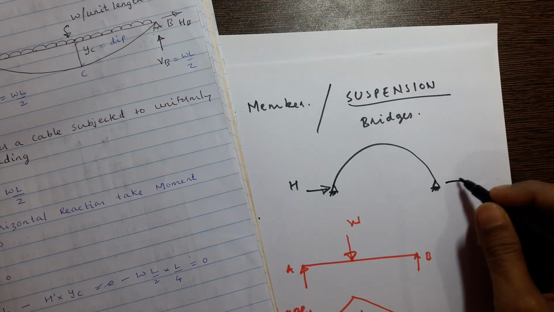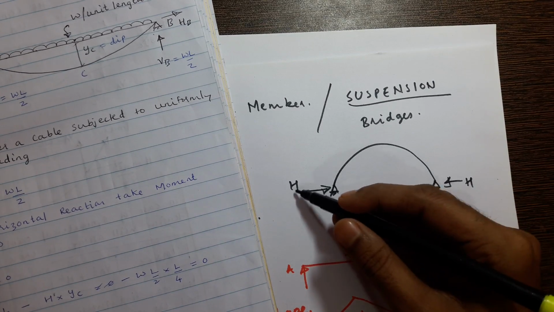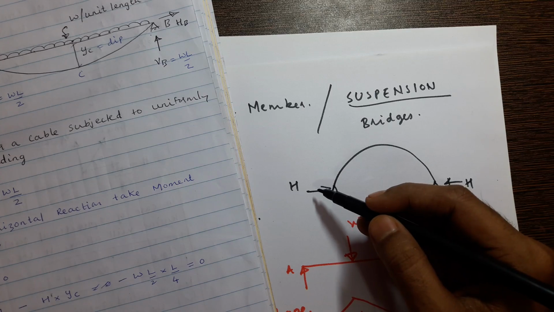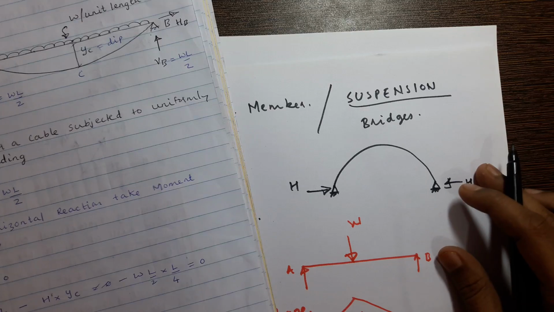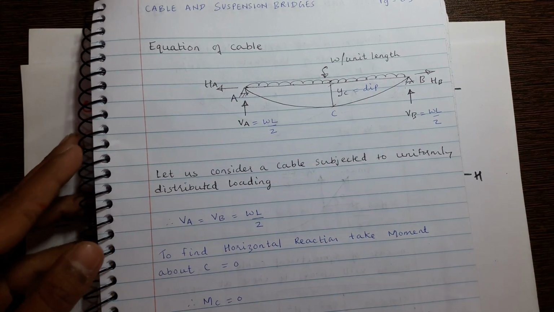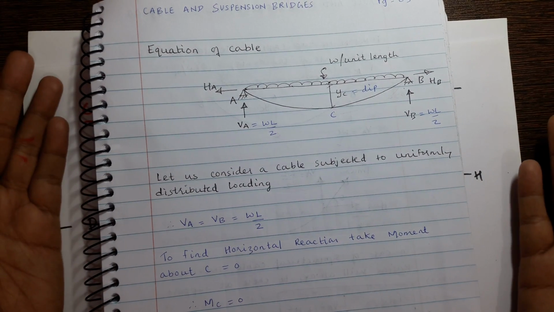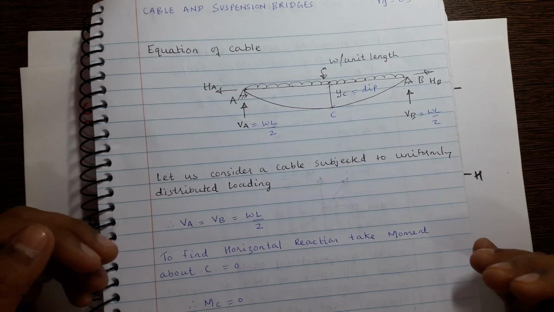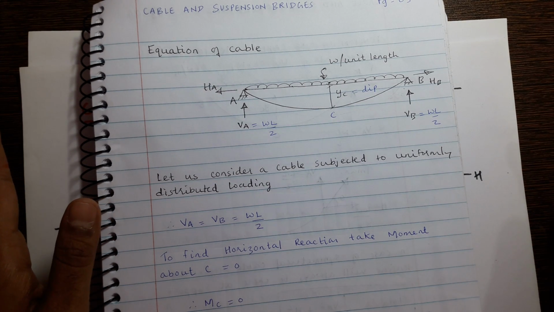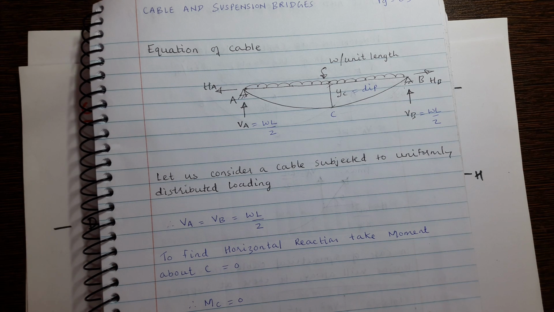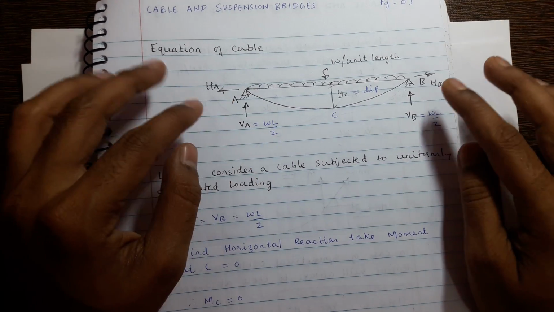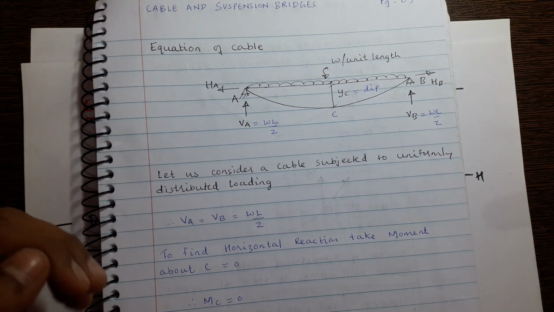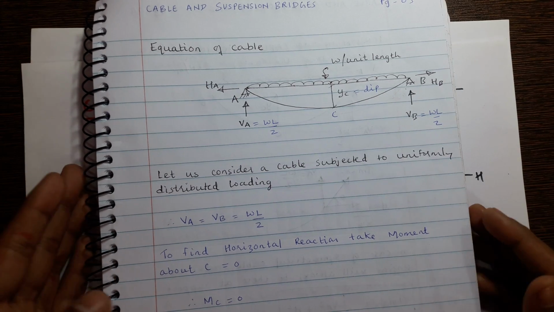So H is always towards the joint because the nature of H here is compression. In case of arches, the nature of H is compression, but cable is known to take tension. Cable will not take compression, cable will not take bending moment. The basic internal force the cable will take is tension. So HA equal to HB will always be away from the joint, which means it is tensile in nature.